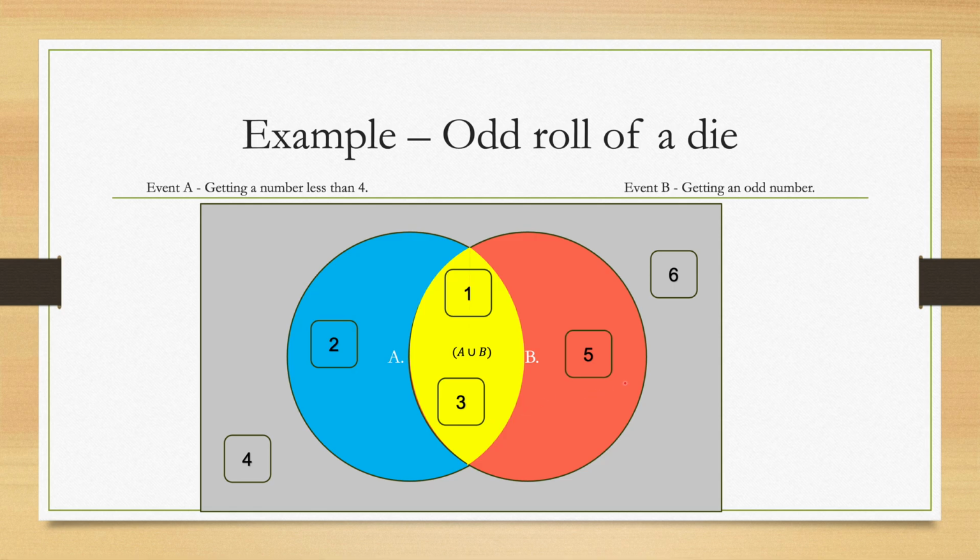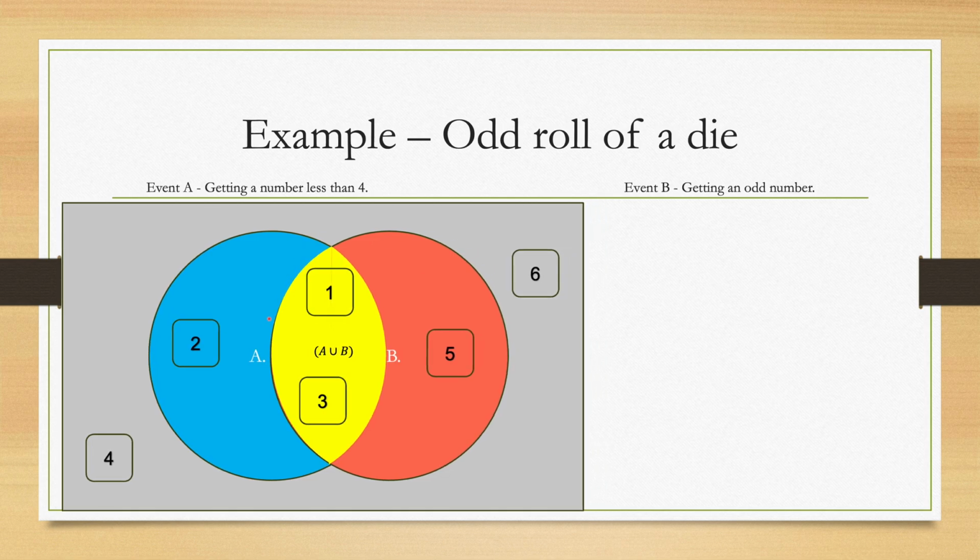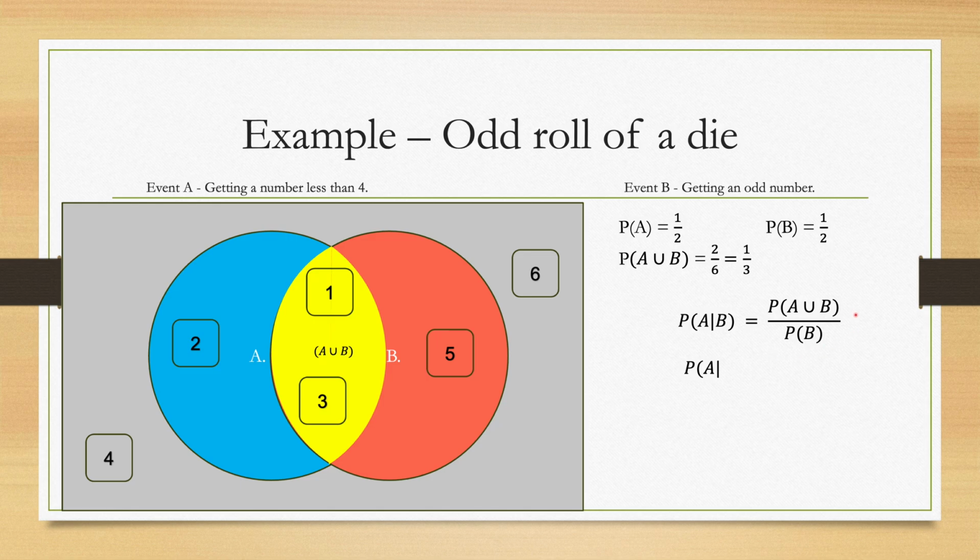So to calculate it mathematically, let's move it to the side. We already know the probabilities of A and B as we calculated in the previous slide. So we'll write it that way. We need to calculate the probability of this yellow region there. Since we know there are two possible outcomes, 1 and 3, out of a total of 6 outcomes, the probability of A union B will be 2 by 6, which will be simplified to 1 by 3. Now we have all the data. If we put it into the formula of conditional probability, we get the probability of A given B is equal to 1/3 divided by 1/2, which is equal to 2 by 3.